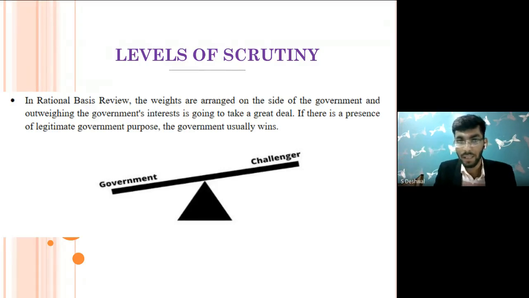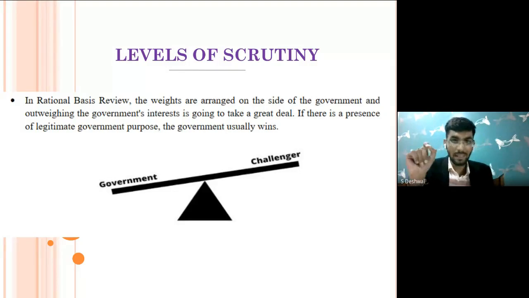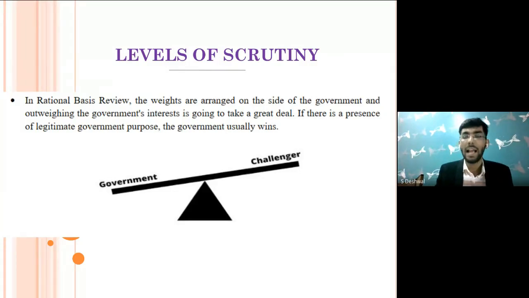Okay, Devishi, the difference between intermediate scrutiny and strict scrutiny, please understand what the aim of the state is. Why is the government discriminating? If it was merely an important government purpose, the court would actually use intermediate scrutiny.